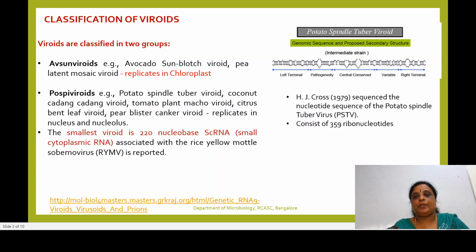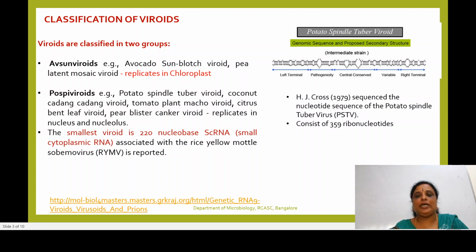And if you see the structure of this potato spindle tuber viroid genome sequence, you could see regions like the left terminal region, the right terminal region or domain, and a region called the pathogenicity region, which is involved in the process of pathogenicity, causing disease.